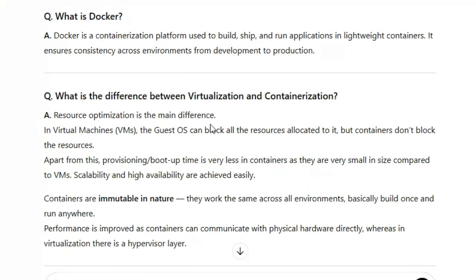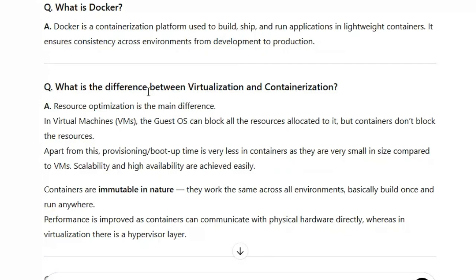The second question: what is the difference between virtualization and containerization? Here the main difference is resource optimization. There are VMs, virtual machines. If you want to allocate or block the resources, we have to use virtualization.